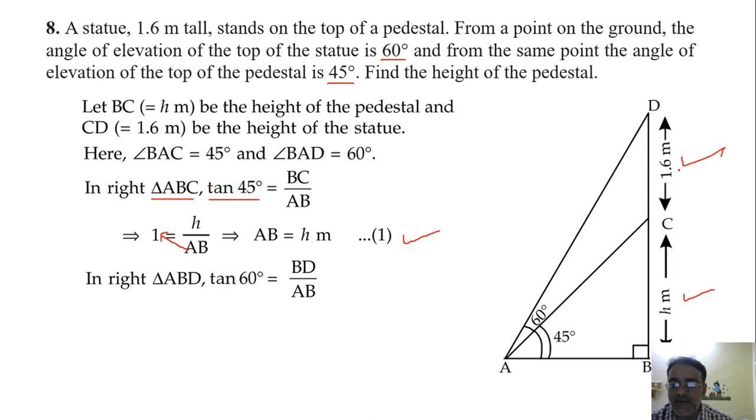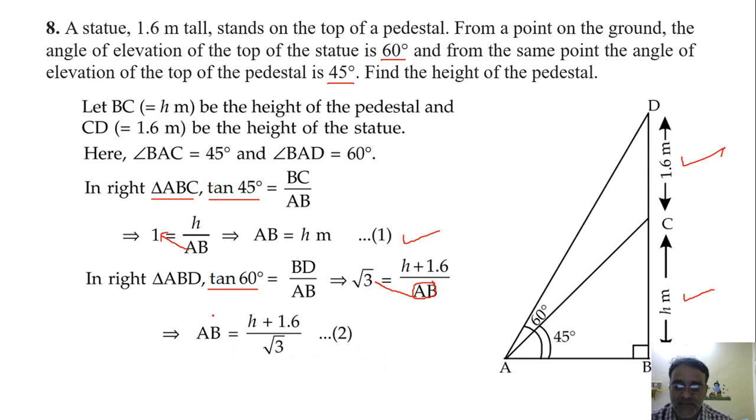H plus 1.6. And what is the value of tan 60 degree? Root 3. Okay, now we have to cross multiply. H का वैल्यू क्या मिला था हम लोग को? H. So H यहाँ पे सब्सटीट्यूट करेंगे यहाँ पे. Okay, if you substitute H, what you will get? H is equals to H plus 1.6 upon root 3.